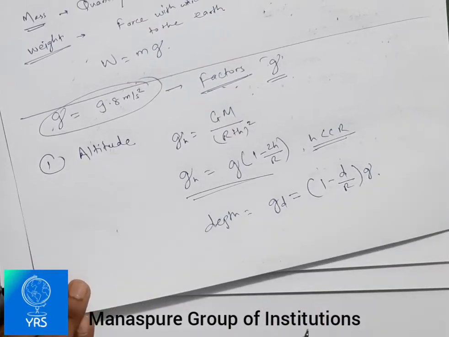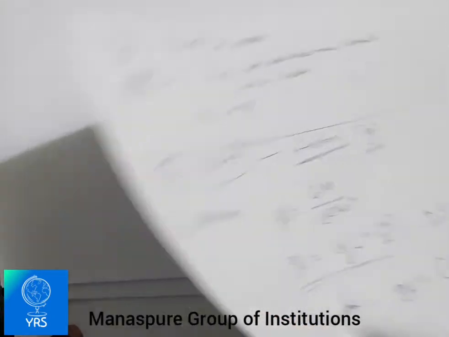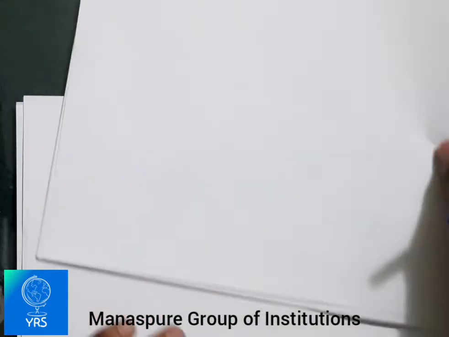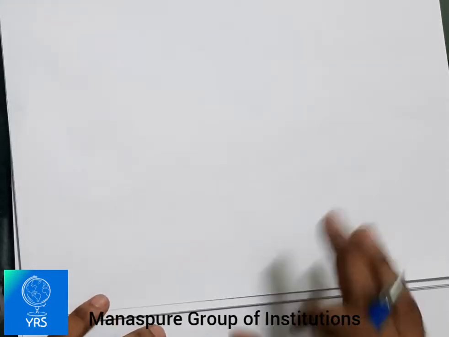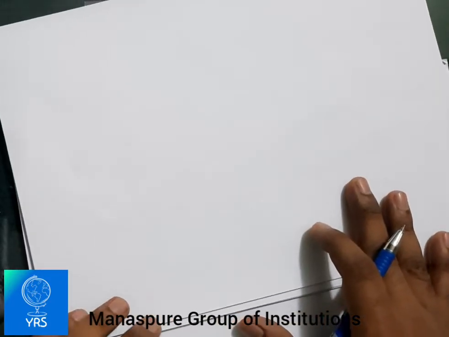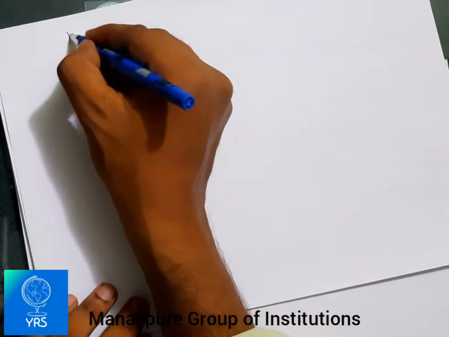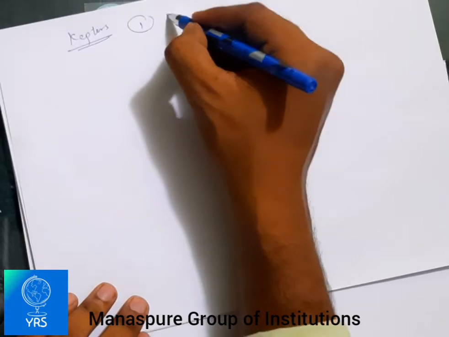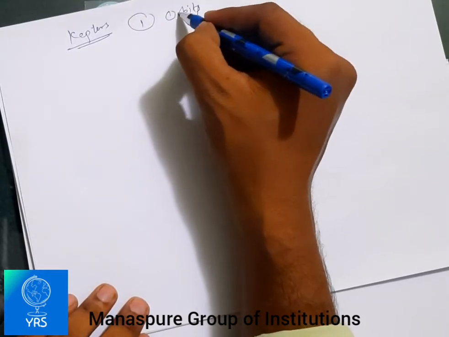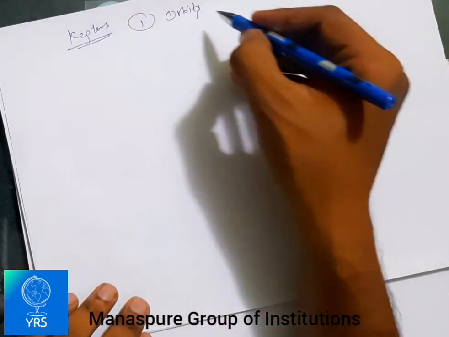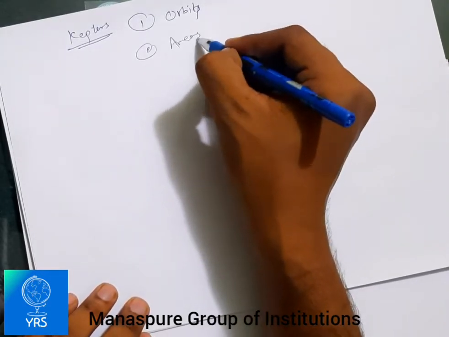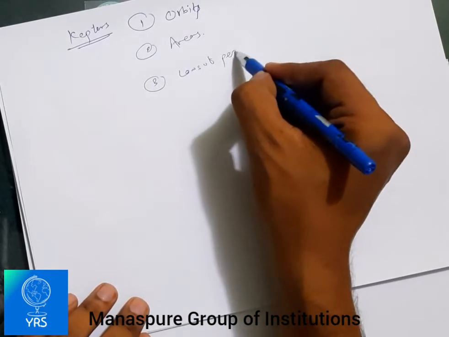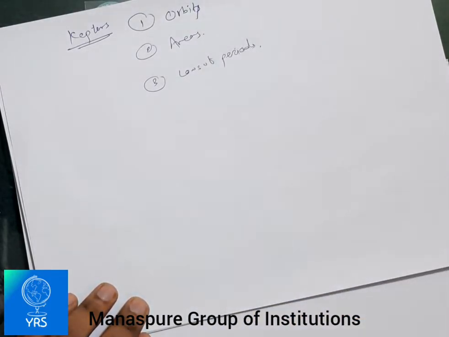Then one more important thing, we were talking about Kepler's laws of motion. There we studied the three laws. What were Kepler's laws? The first law was regarding the law of orbits, the second law was regarding the law of areas, and the third law was regarding the law of periods. Hoping that you all are getting this.